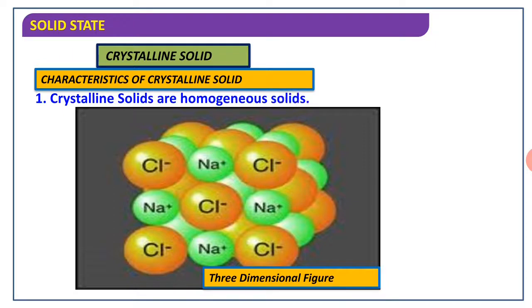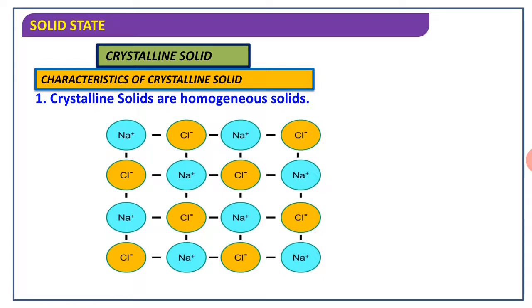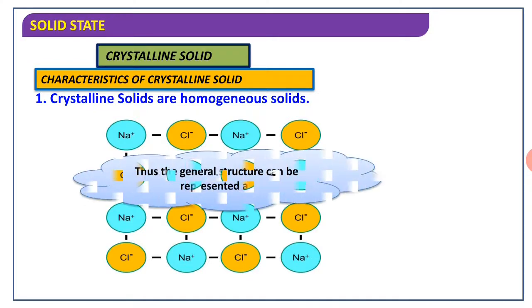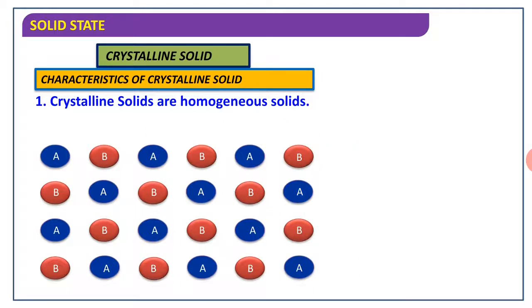The crystalline solids are homogeneous solids, meaning the arrangement of constituent particles is uniform and regular. Here we have to see that one Na plus ion is surrounded by 4 Cl minus ions. It is a repetitive pattern, just like the periodic table.